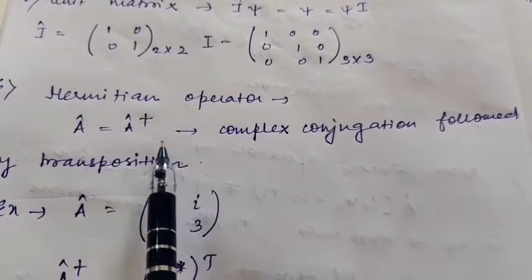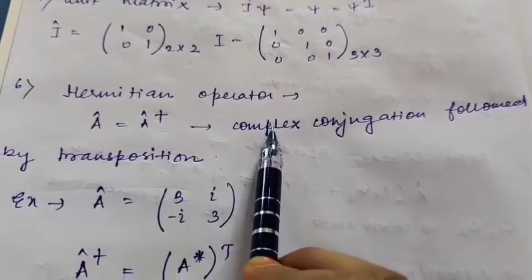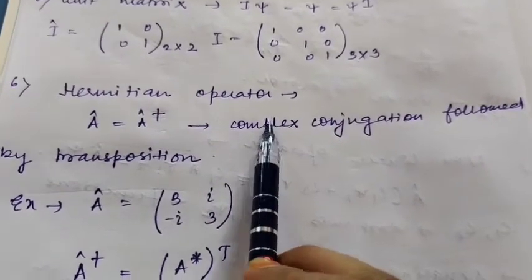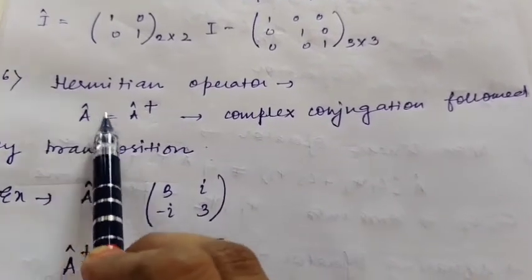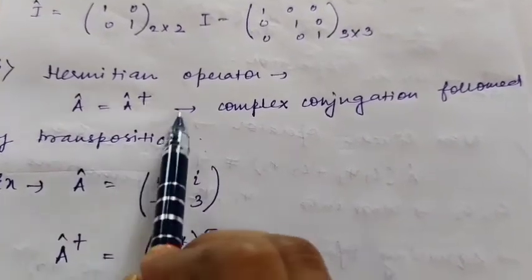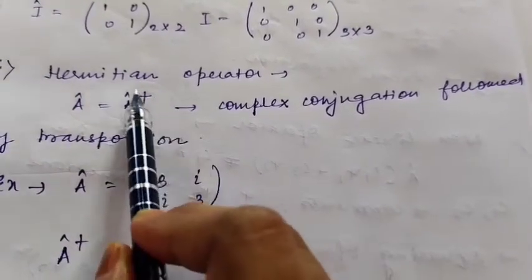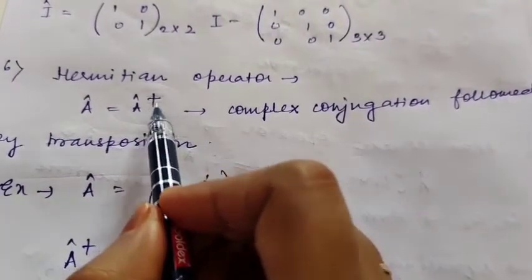Number 6, we will read about the Hermitian operator. This is the most important. Suppose A cap is an operator. If this operator is equal to A dagger, this sign is called the dagger.